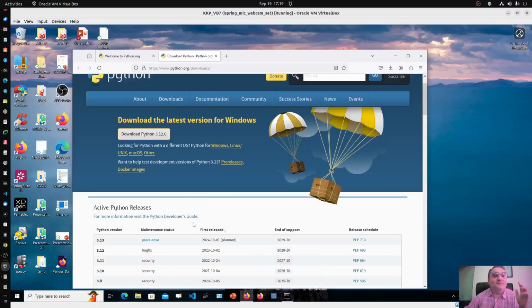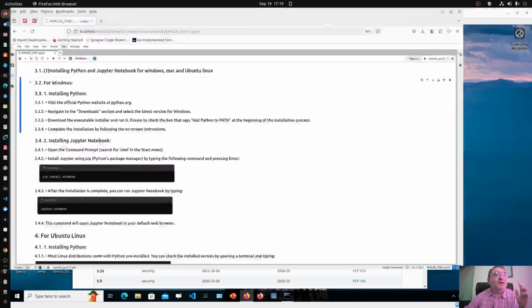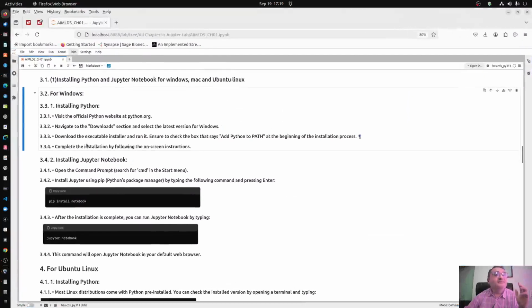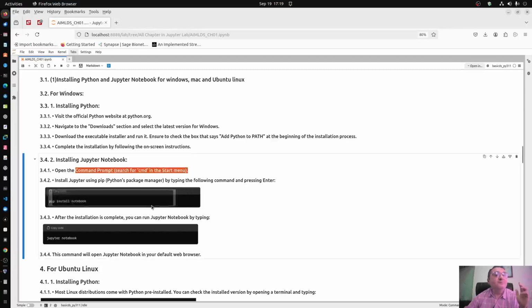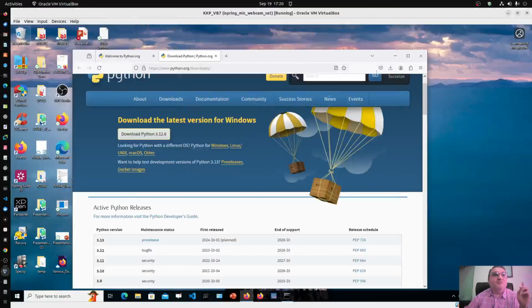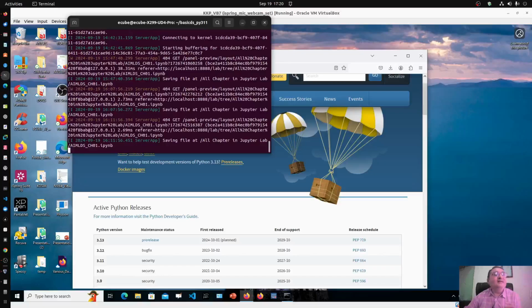Now the next step. I come back to my Jupyter notebook page, and here it says that now you install Jupyter notebook. So how to install? In command prompt, use this command: pip install notebook. Pip is the standard way of doing any package installation in Python. The general command is pip install and the package name.